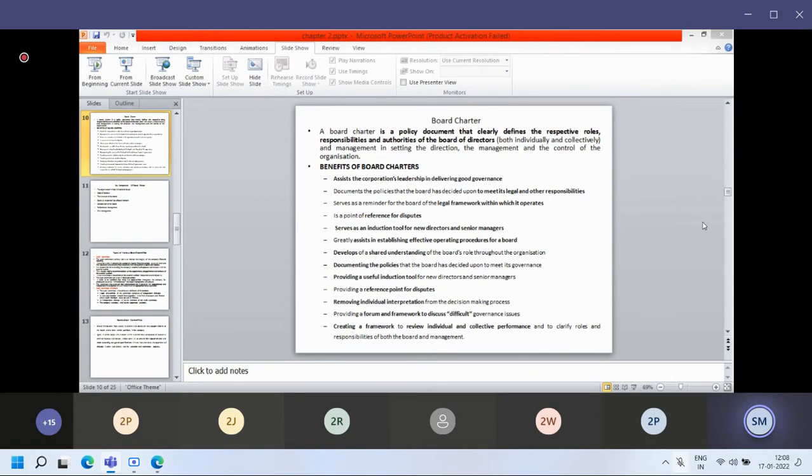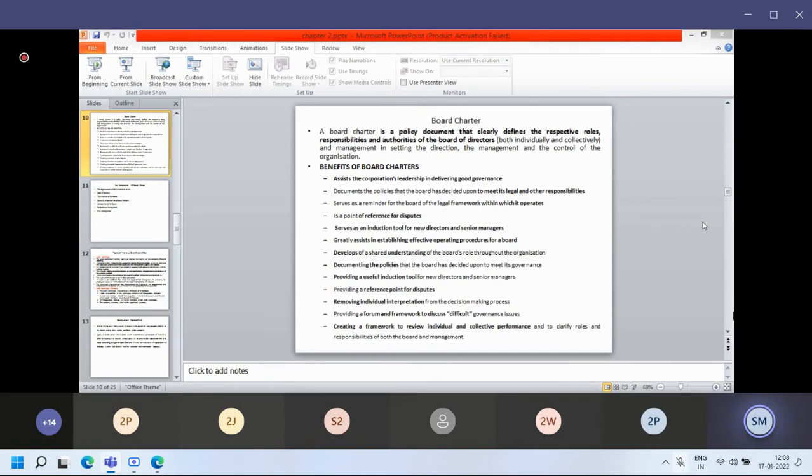How many members should be there? How many nomination directors should be there? How many executive directors are there? How many non-executive directors are required? Everything should be written according to the norms and regulations, so that the structure can be formed for the board of the particular company. That is also written into the board charter.